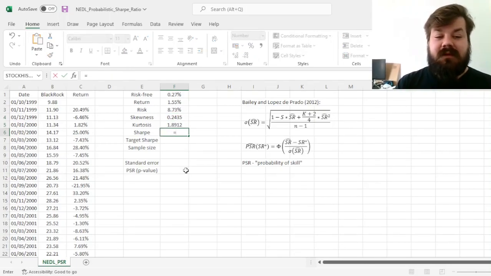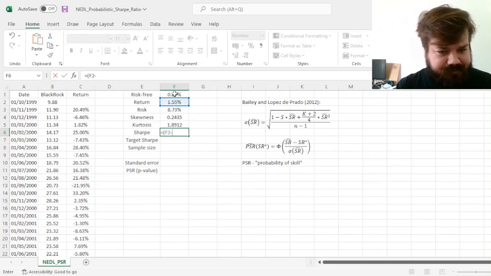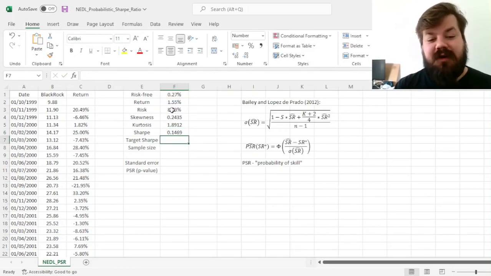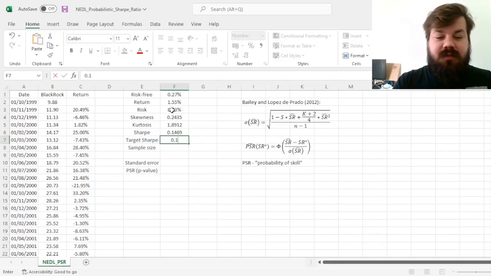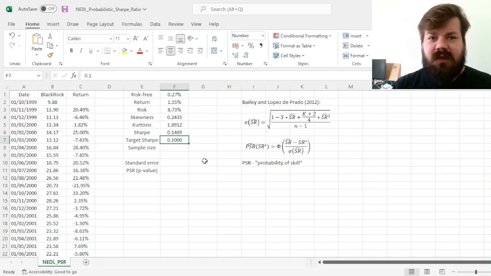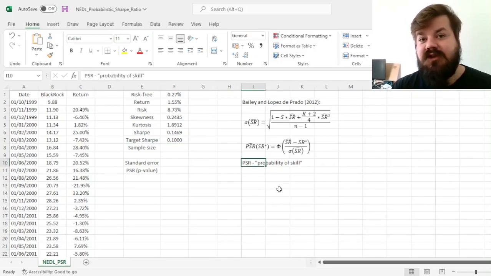Now we can calculate the monthly Sharpe ratio by dividing the excess return, which is return minus risk-free, over the volatility, which gives us a monthly Sharpe ratio of 0.15 approximately. And let's try and beat some target Sharpe ratio. Let's assume, for example, that the target Sharpe is 0.1, and you can take the market Sharpe ratio here, so the Sharpe ratio of the agency portfolio, or the Sharpe ratio of a broad market benchmark. This is what makes the PSR quite a bit more interpretative.